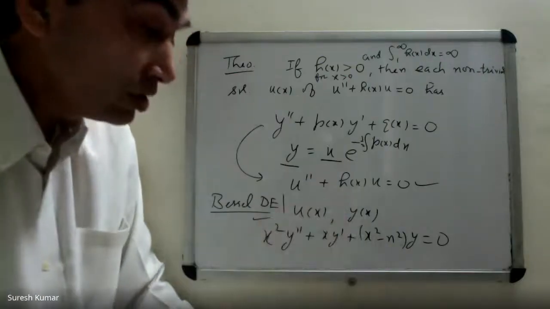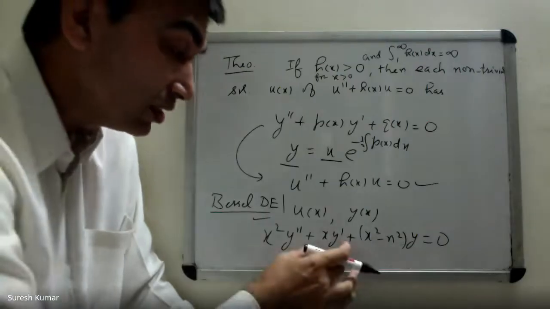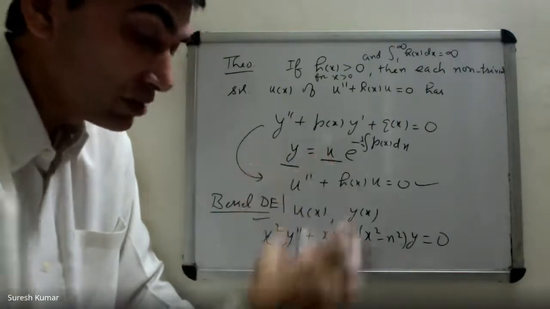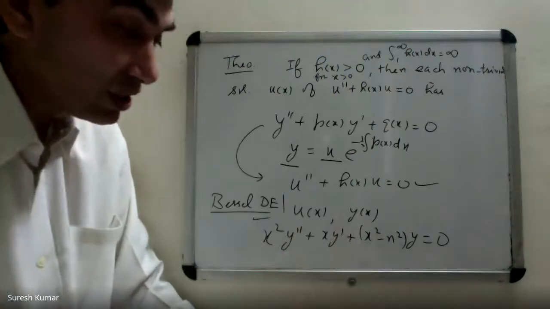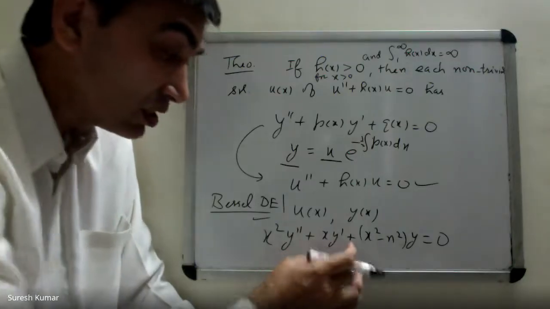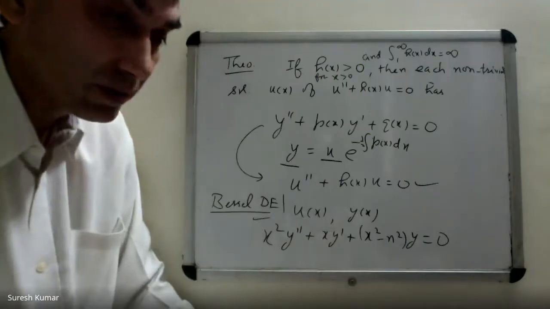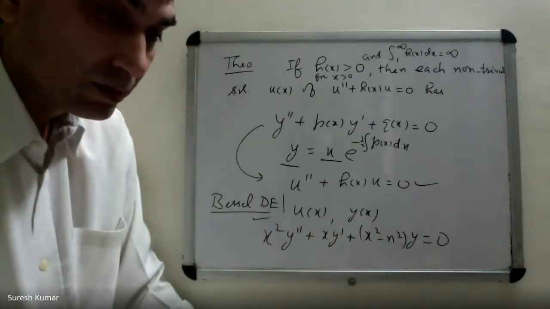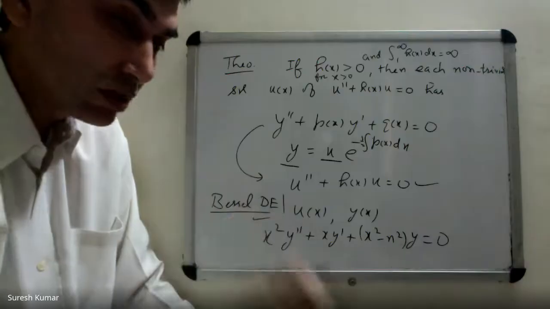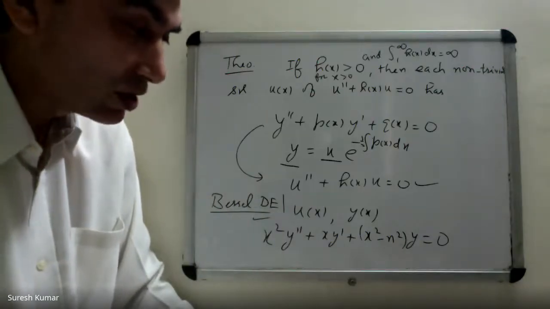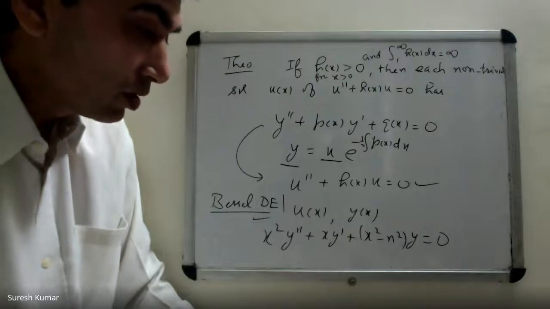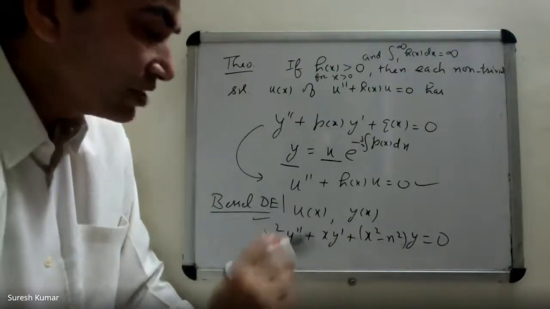But using this qualitative behavior, means the theorems that we have done today, we can study the behavior of its solutions. You will see that we can prove that it has oscillatory behavior of solutions. Bessel differential equation is a very important differential equation in physics, especially. It arises naturally there.